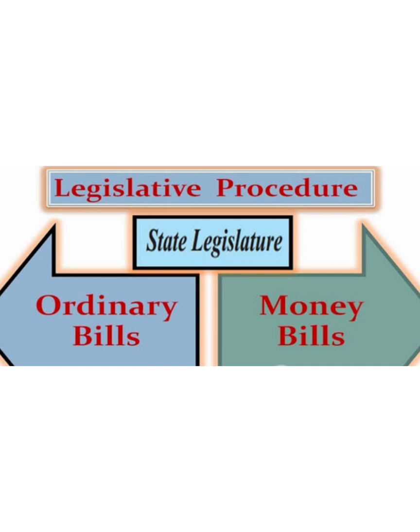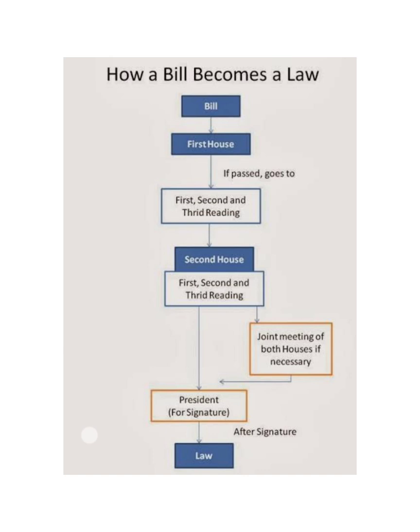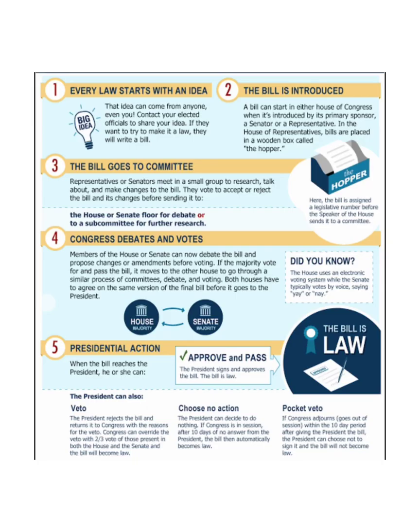An ordinary bill can be introduced in the legislative assembly and council, and then the bill is read in the house. When the bill is discussed in detail, it is sent to the governor of the state for approval. And as soon as the governor signs the bill, it becomes a law.